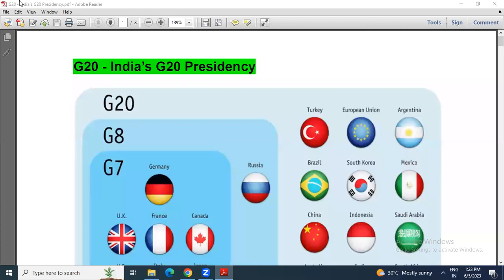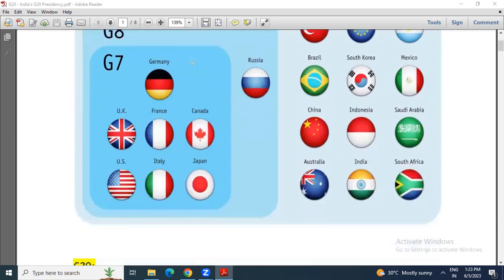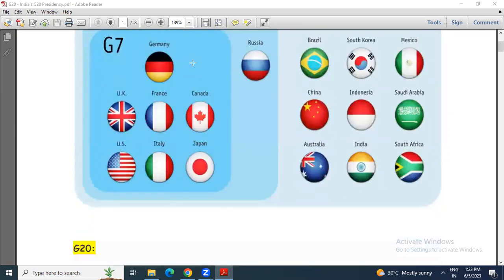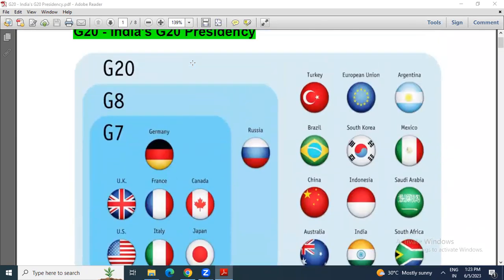Hello everyone. Today's topic is a very important topic, and the topic is G20. And this G20 is with respect to India's G20 presidency. So first of all, we have to have an idea about G20.